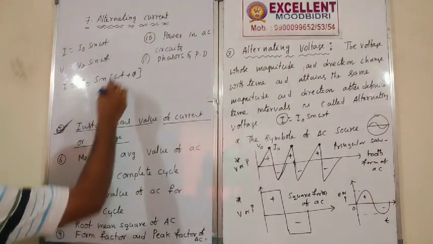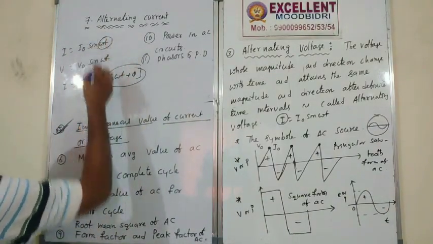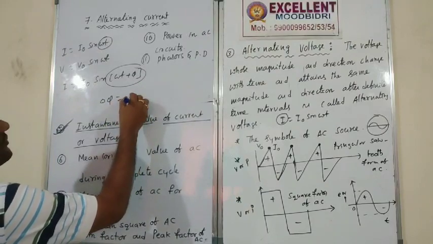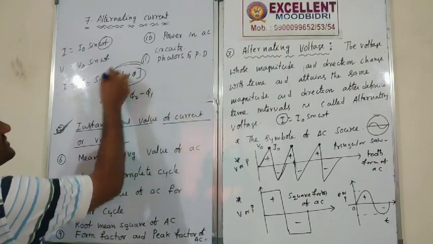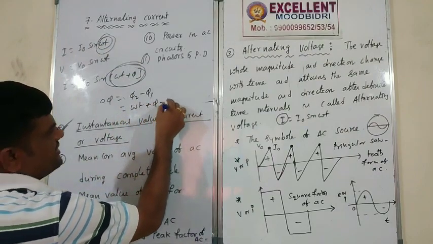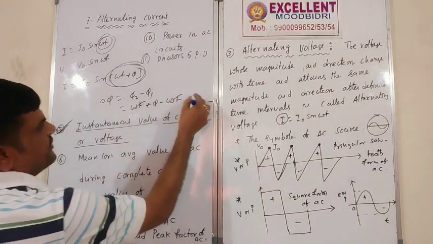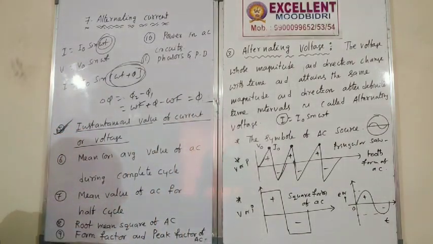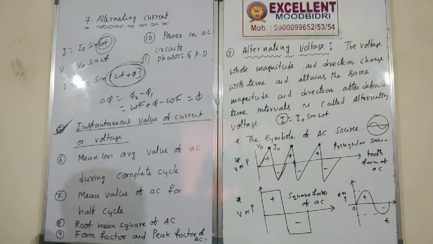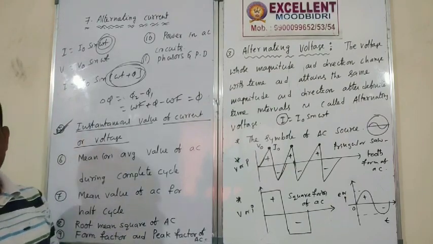What is the phase difference between this value and this value? So delta phi is equal to phi 2 minus phi 1. This is phi 2, this is phi 1. Therefore, omega t plus phi minus omega t is equal to phi naught. Right? Phase difference.